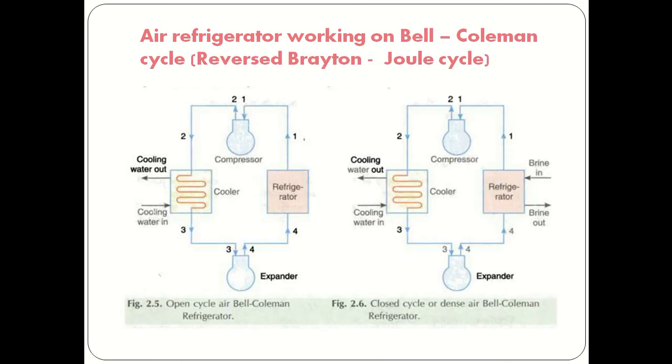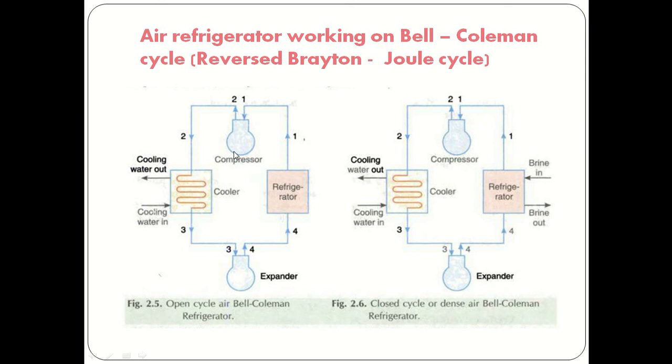Now next, the air refrigerator working on the Bell-Coleman cycle, or reverse Brayton cycle, or Joule cycle, or reverse Joule cycle. In the open cycle, there are 4 devices used during this cycle. First is the refrigerator, then compressor, then cooler, and then expander.